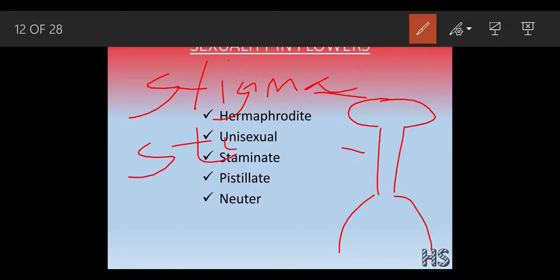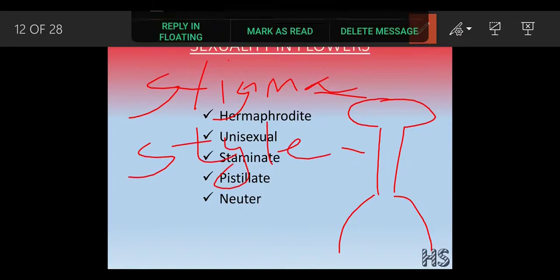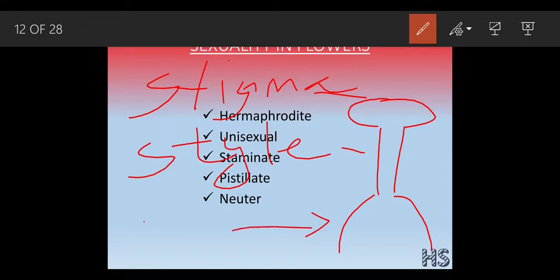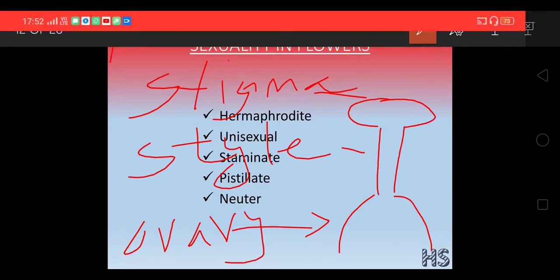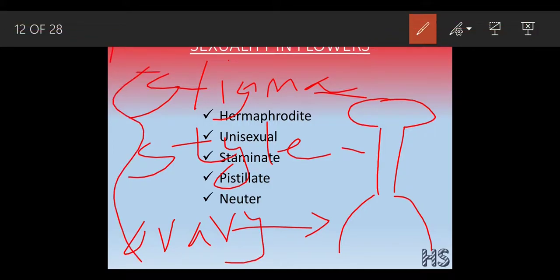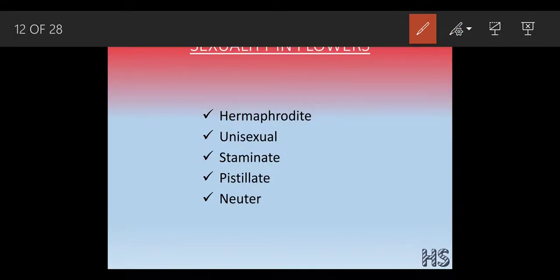This is nothing but the style, and this is the ovary. If all these three parts are present, we would consider that the flower is female in nature. But using the word female is very strange, so we would use a biological term, that is pistillate. Okay, we are going to use a biological word, that would be pistillate.